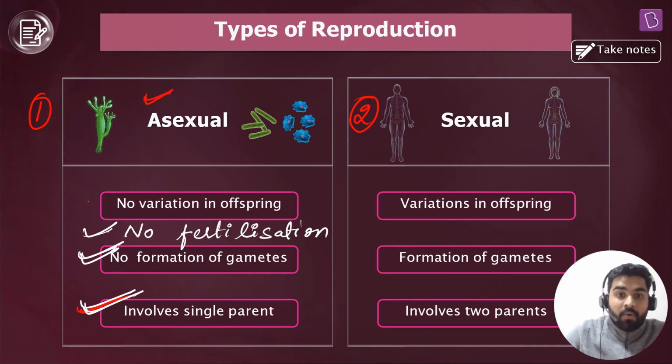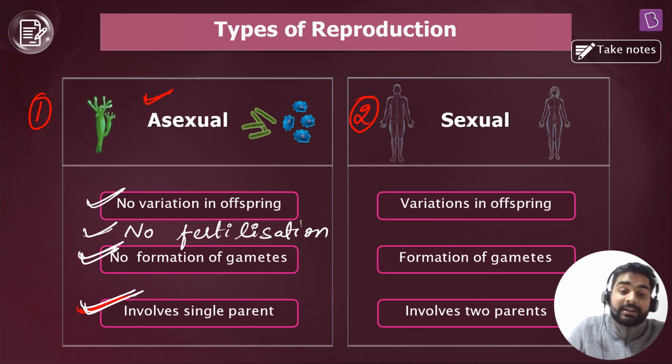Right. Now, one very important feature related to asexual reproduction is that since a single parent is involved, it means the complete genetic material is passed on from the parent to the young one, and hence there are no variations. No variations are found in offspring.